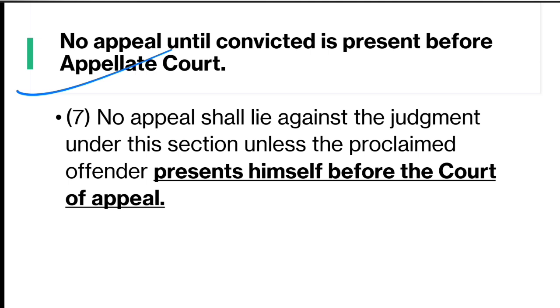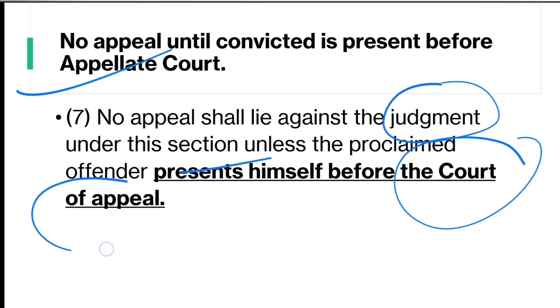Whenever the judgment has been pronounced, there is a provision of appeal, but this subsection says that no appeal shall lie against the judgment under this section unless the proclaimed offender presents himself before the court of appeal. So for an appeal, the accused must be personally present before the appellate court. Only in that case can he proceed with the appeal. So his personal appearance is necessary whenever he is appealing the judgment on a trial which was conducted in his absence. So this is subsection 7.